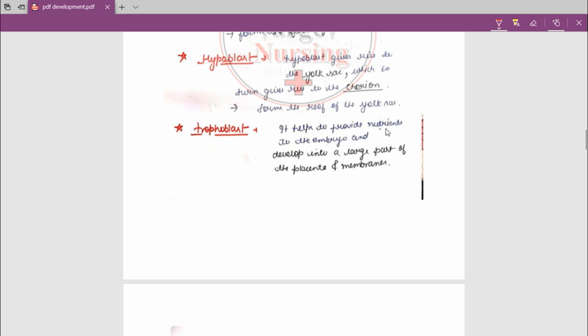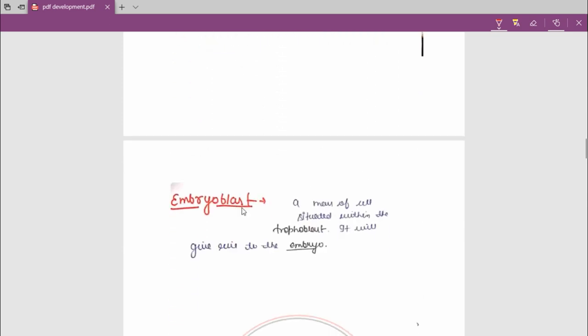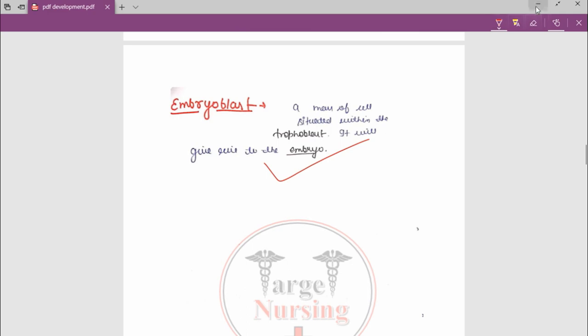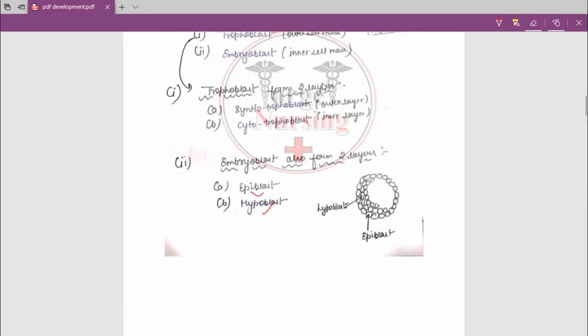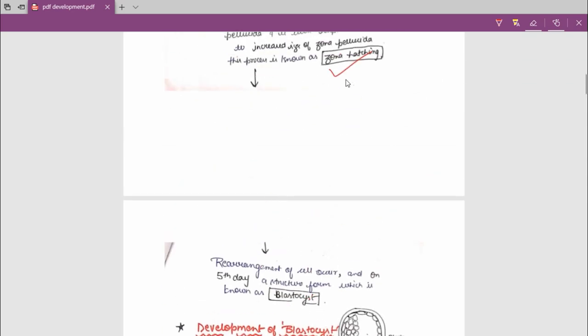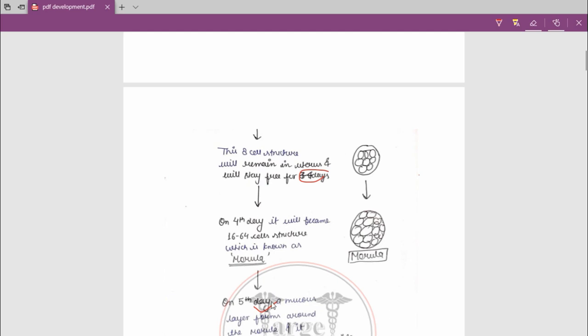And the trophoblast helps to provide nutrients to the embryo and develops into the large part of the placenta and membrane. And the embryoblast is a mass of cells situated within the trophoblast that will give rise to the embryo. So this is all for today. I hope it will be clear to you all, because this is a very small topic I have taken today, and it is very easy. Just take your notes.